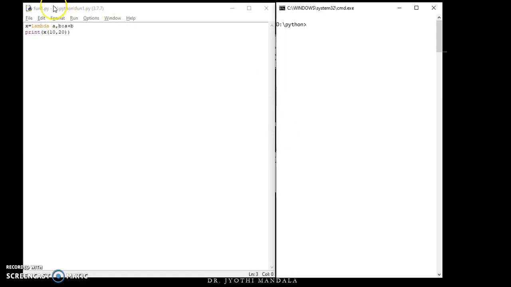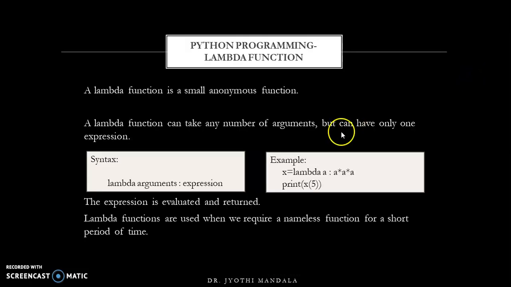I am in my path of D drive, Python fun, so we need to move there. Our command is python fun1.py. If you run this program, we expect an output of the addition of these two values, which is 30. We got that output. This is how a lambda function can be used, where we need only a single expression, and it is a nameless function which can be used for a short period of time.